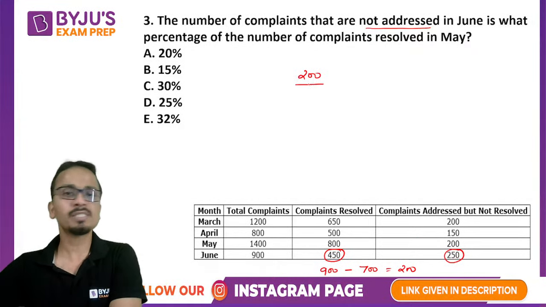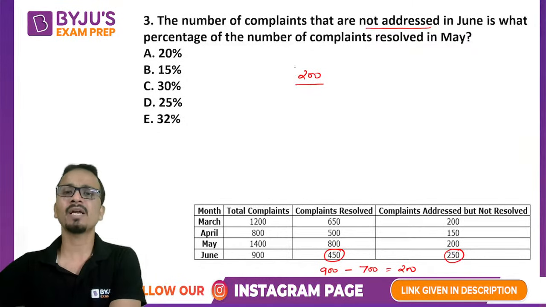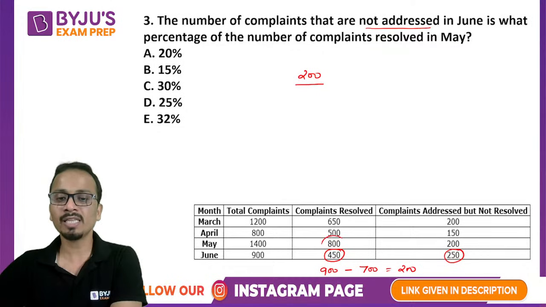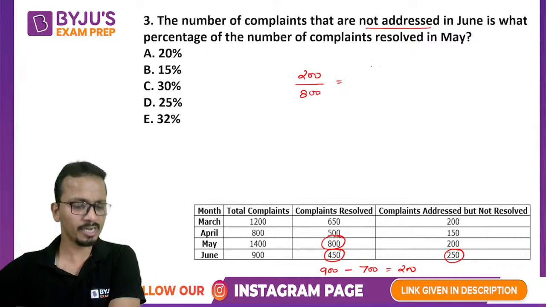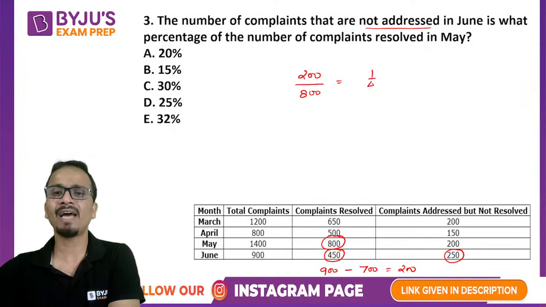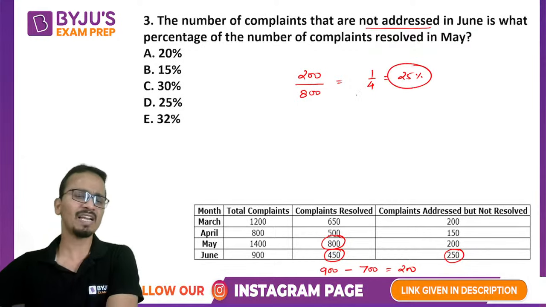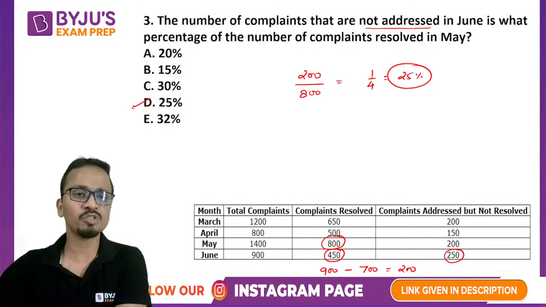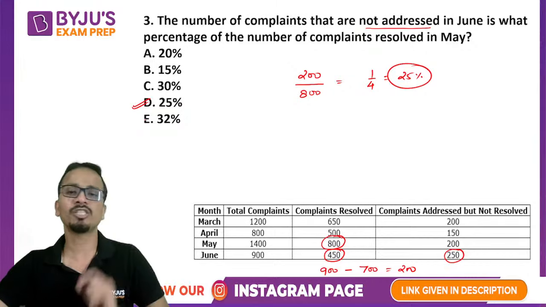Is what percentage of the number of complaints resolved in the month of May? The number of complaints resolved in the month of May was 800. So 200 upon 800 is what we need to calculate. The value is 1 by 4, and in terms of percentage, if I convert it, it will become 25%. And yes, the answer is option D.